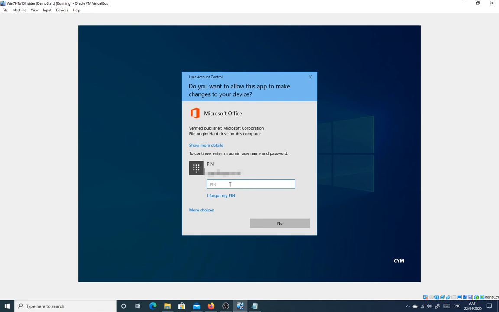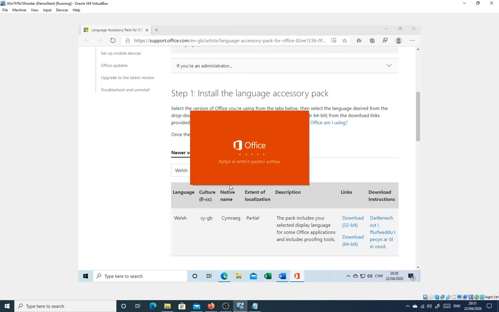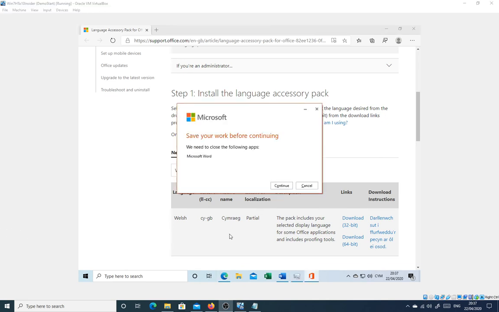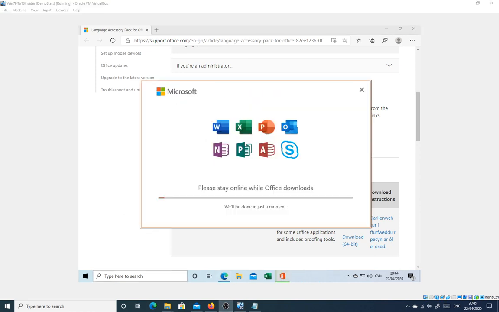And because my daughter is not an administrator on this device, I need to enter my user account password. And after a few moments, we'll be asked to close Office. Installing the language pack actually takes a surprising amount of time, so I've sped this up massively.